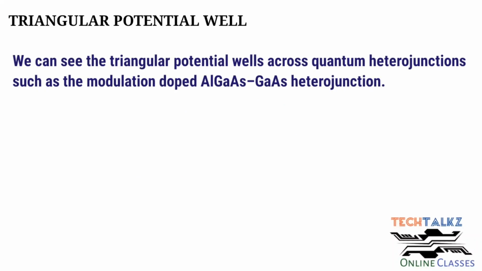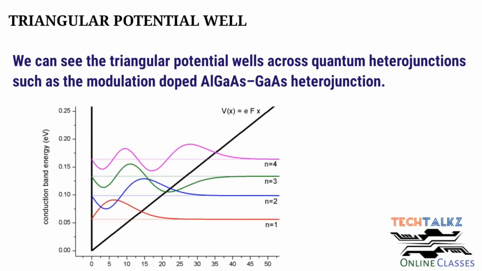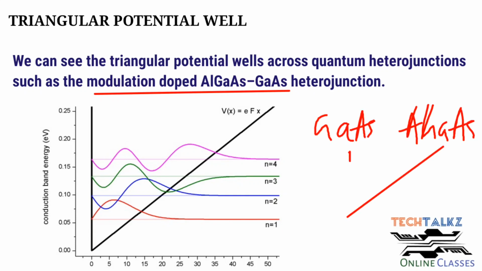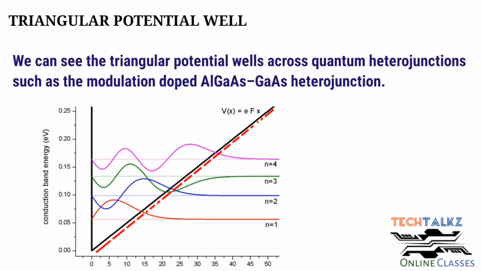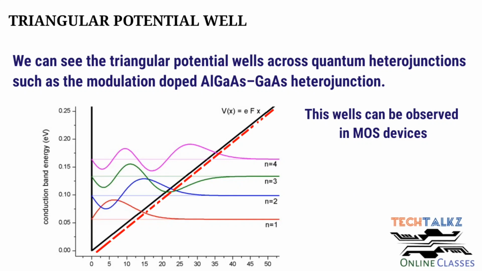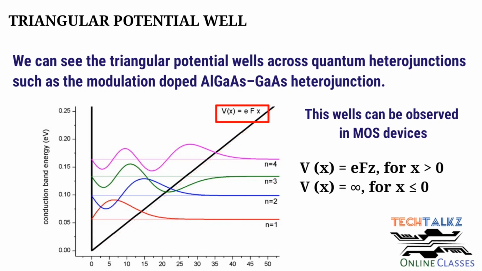We can see these triangular wells in modulation doped heterostructures, that is at the interface of GaAs materials. Modulation doping means the doping level of aluminum is linearly varying at the interface. Okay. The potential well is shown here, and these wells can be observed in MOS structures also. And here the potential is linearly increasing, that is V of x is equal to e F x. e is the charge of electron, and F is the uniform electric field, and x is the distance. And beyond this point, the potential is taken as infinity.